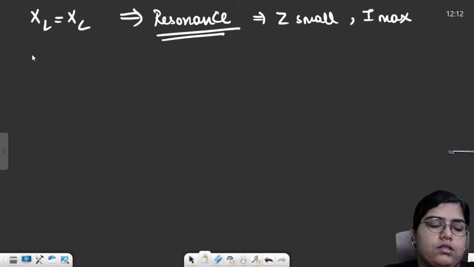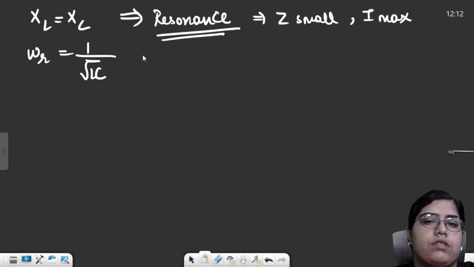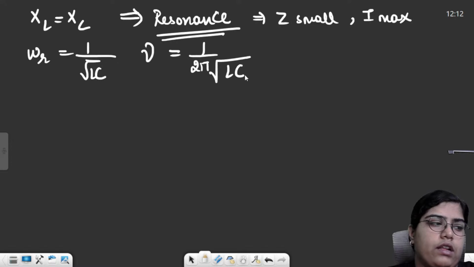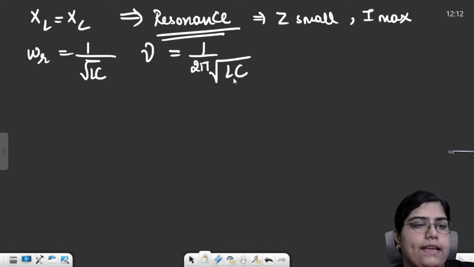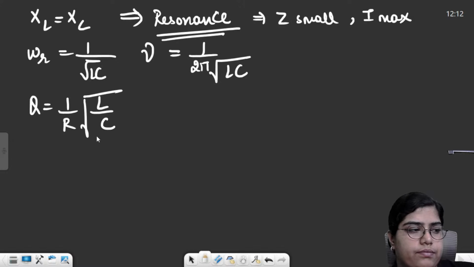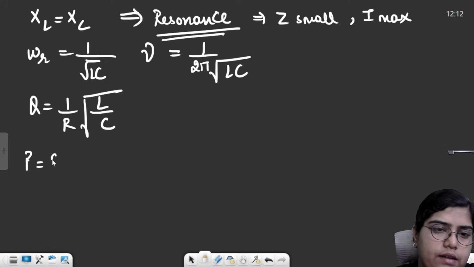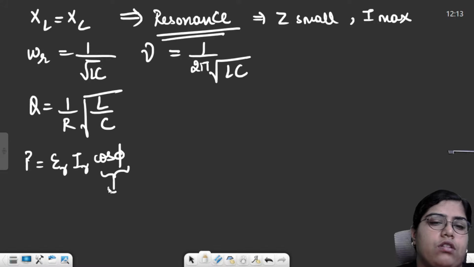Now, using this concept of resonance, you are many a times asked to calculate the resonant frequency. So, resonant angular frequency is equal to 1 over root LC. Okay, this is angular frequency of resonance, and frequency of resonance nu is equal to 1 upon 2 pi root LC. Then there was something called quality factor Q. Q was simply 1 upon R root L by C, quality factor, right? And then the formula for power was ERMS IRMS cos phi. This cos phi term was called power factor.